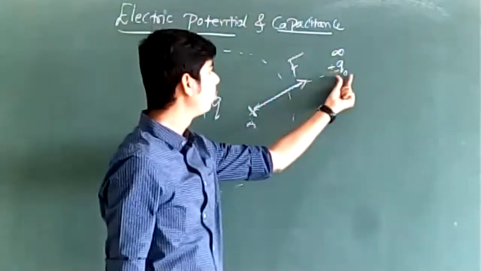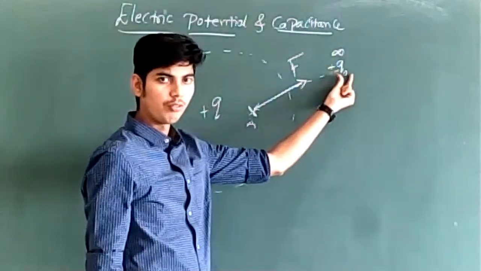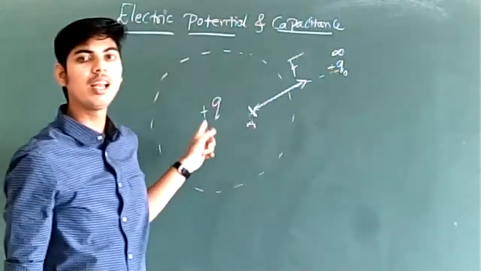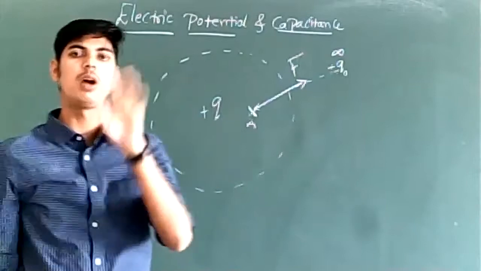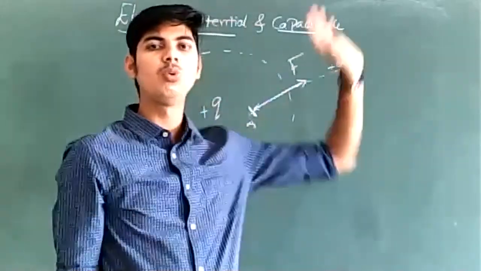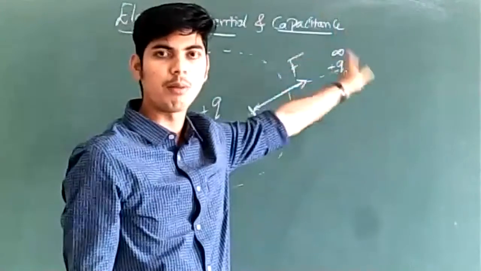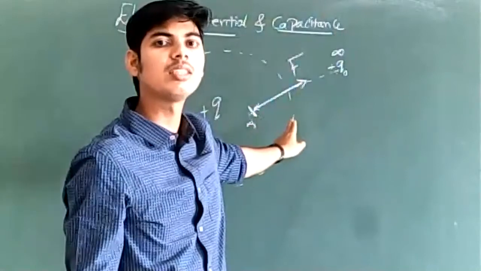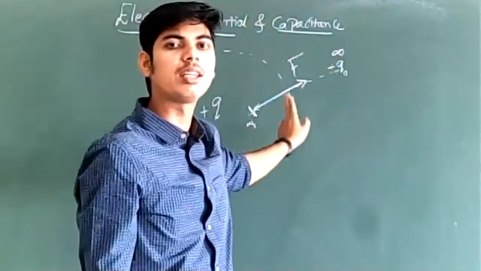However, in order to move this test charge from infinity to some point in the electric field against the electric field produced by the source charge, you will have to do work. That work done in moving a unit positive test charge from infinity to some point in the electric field is called electric potential at that point.